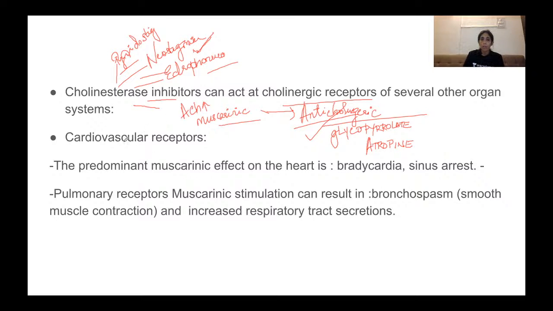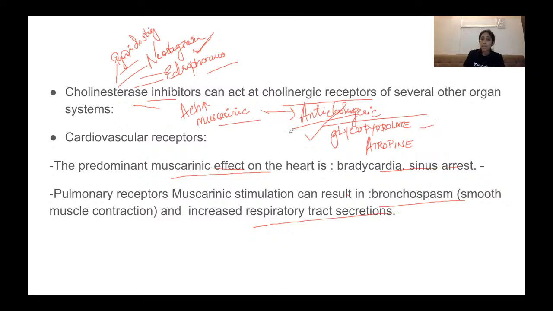The predominant cardiovascular muscarinic effect on the heart, from acetylcholine binding to the cardiovascular receptors, is bradycardia and sinus arrest. Whereas glycopyrrolate counteracts this and causes an increase in the heart rate. At the pulmonary receptors, muscarinic stimulation can result in bronchospasm and increased respiratory tract secretions.